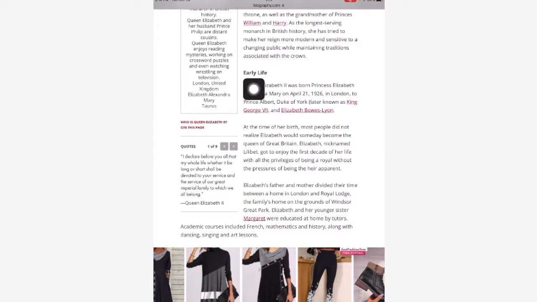This is the next heading, and it's called early life. And so you want to think, what is probably the most important thing about their early life? And to me, I want to know about when was she born. And so it says right here that she was born, it says what her name was, Elizabeth Alexandra Mary, so that's important too, on April 21st, 1926.